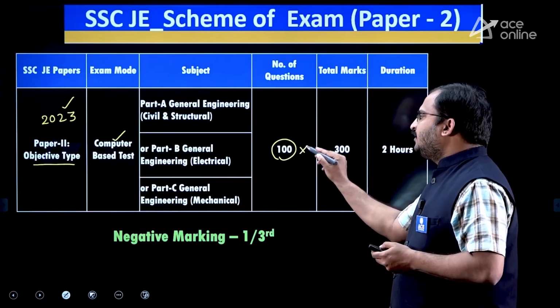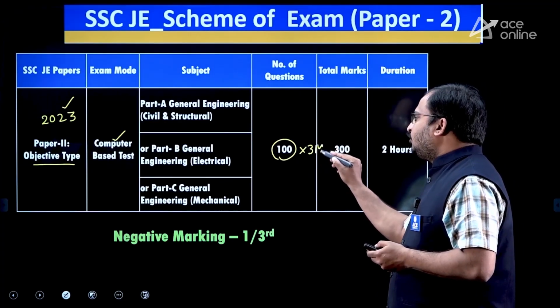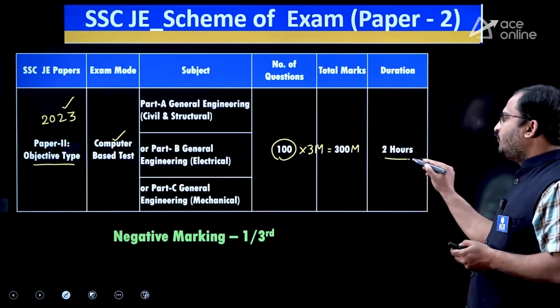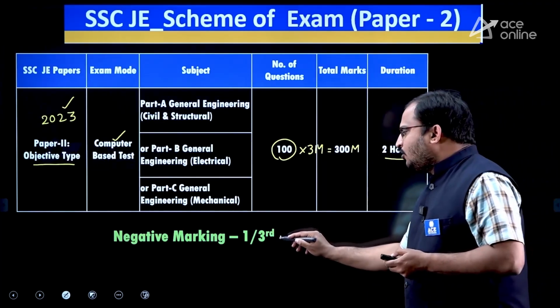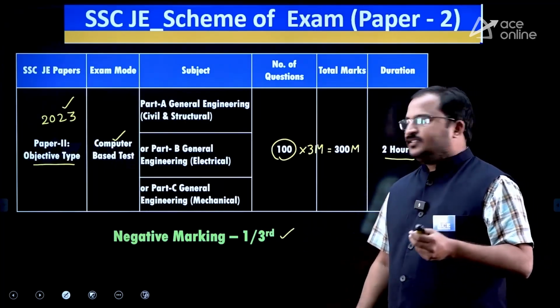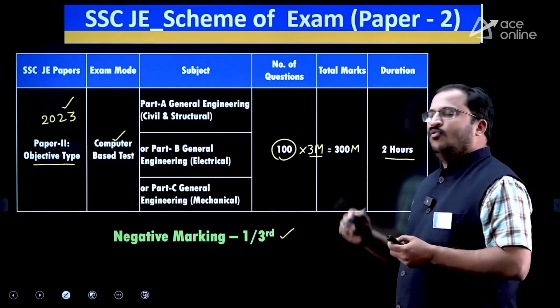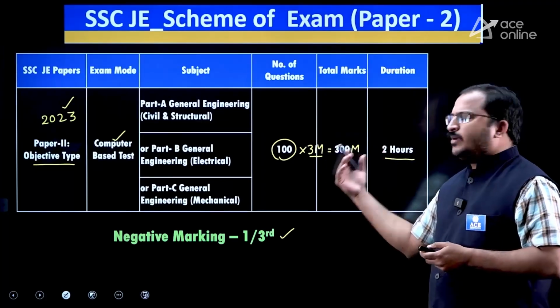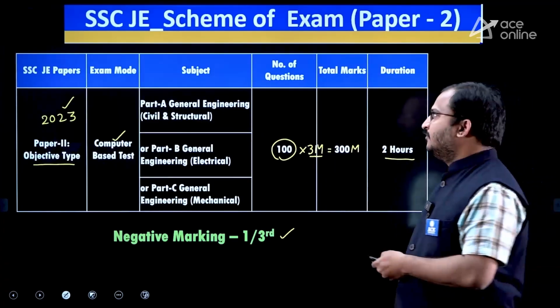Each question carries 3 marks. A total of 300 marks will be there in this paper and 2 hours duration. And negative marking of 1/3 will be there. That means as these are 3 marks questions, 1 mark will be negative mark. Okay, so try to remember the pattern of this particular examination.